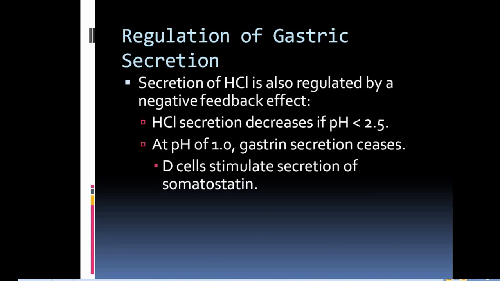The D cells stimulate secretion of somatostatin. That is how gastric acid secretion is regulated. Obviously, it is regulated by the negative feedback mechanism. When the pH goes less than 2.5, HCl secretion decreases. Next, at pH 1, the gastric secretion ceases and D cells stimulate secretion of somatostatin when the pH goes down.